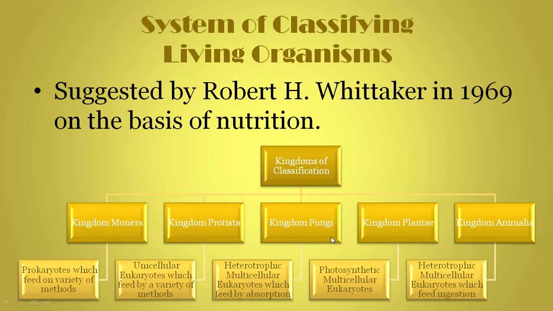Kingdom Fungi is the third kingdom, which contains heterotrophic multicellular eukaryotes fed by absorption. The fourth one is kingdom Plantae, which contains photosynthetic multicellular eukaryotes. And finally kingdom Animalia, which contains heterotrophic multicellular eukaryotes fed by ingestion. Ingestion means they had to take the ready-made food through their mouth or the other organs of ingestion.